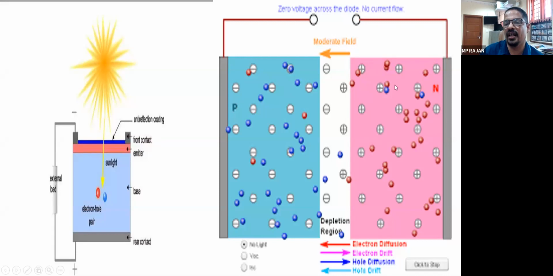So at that time we can say this is the open circuit voltage. The voltage produced because of the accumulation of electrons, when it is equal to the already formed barrier potential, at that time there is neither current to the left nor current to the right side.